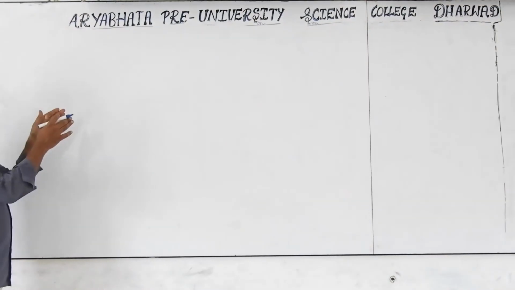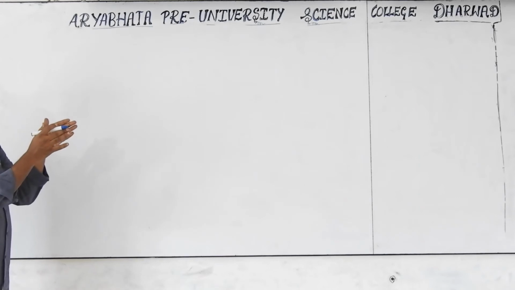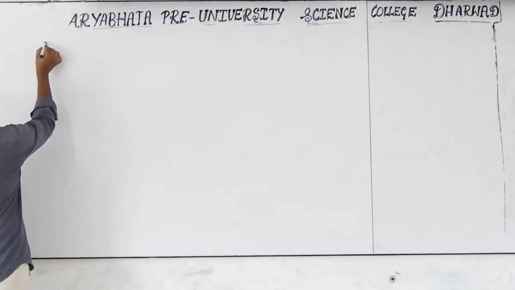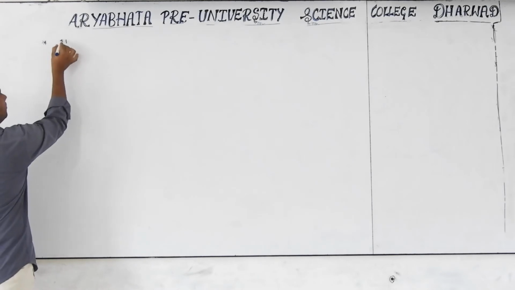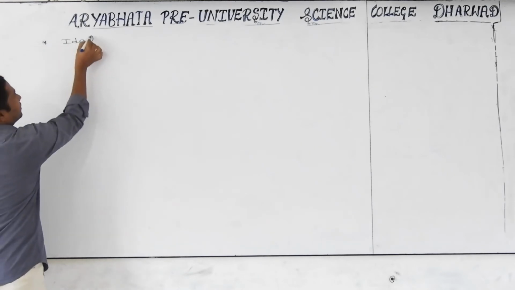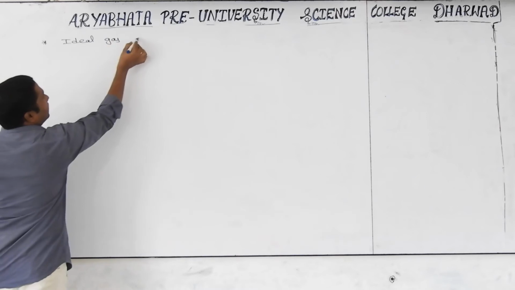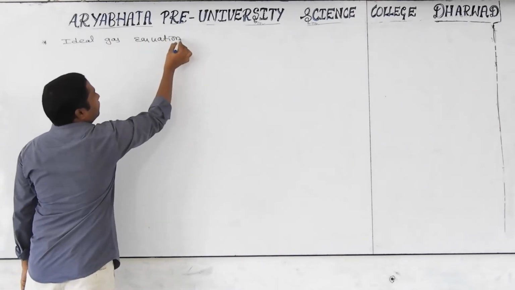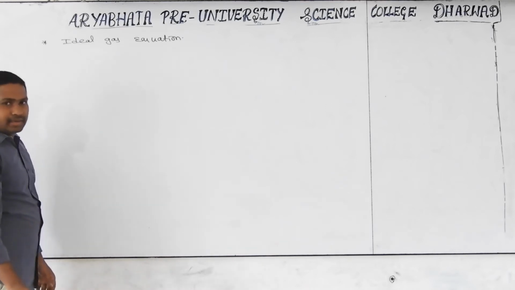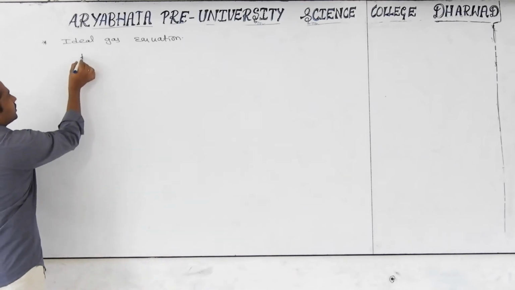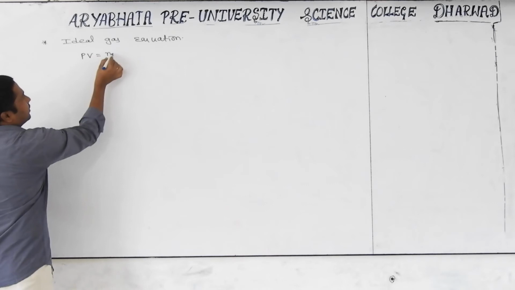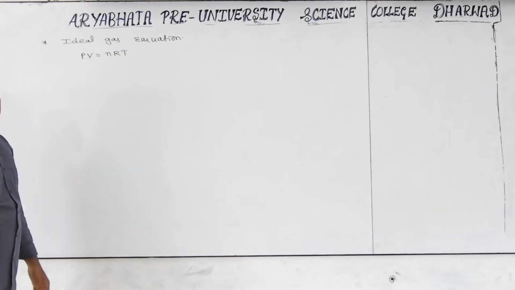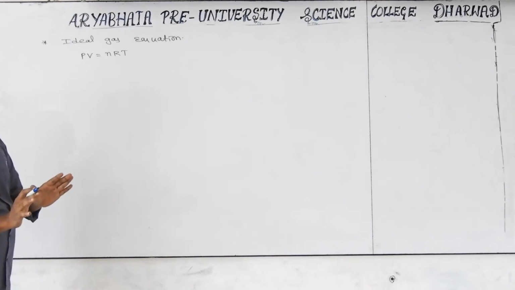Yes. There is an important formula related to osmotic pressure. Generally, we have one equation, nothing but the ideal gas equation. In first year, under states of matter, we derived this one. For the ideal gas equation, PV equals nRT. But here we are discussing solutions, nothing but ideal solutions.